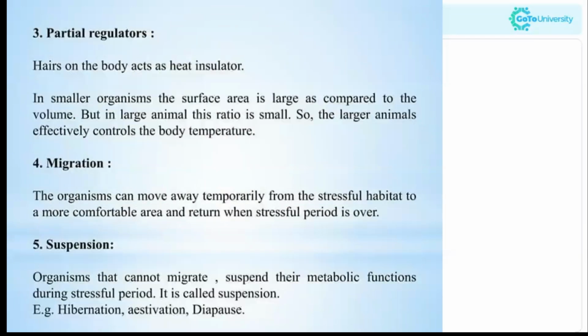Okay, moving to partial regulators. They have hairs on the body which act as heat insulators. In smaller organisms, the surface area is large as compared to the volume, and in larger animals, this ratio is small. So the larger animals effectively control the body temperature.